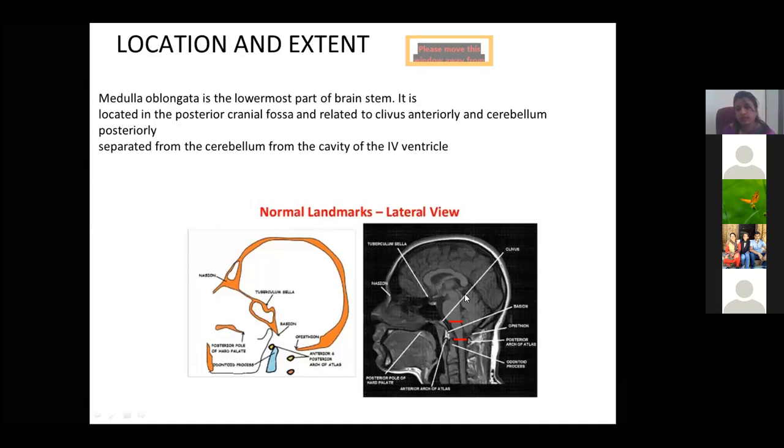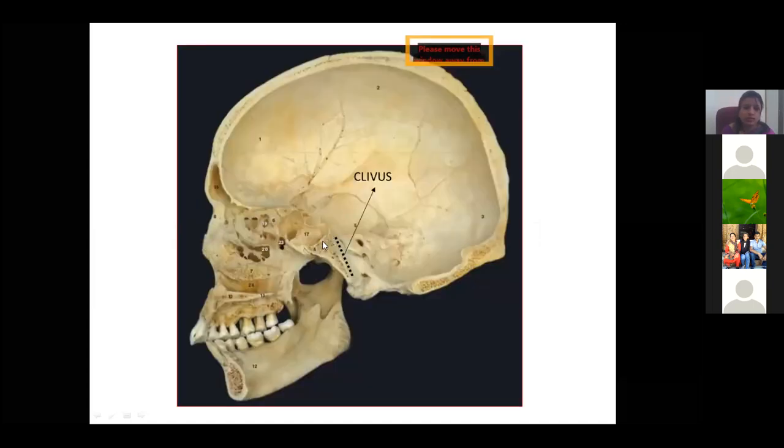sagittal view of the CT scan, where you can make out all the parts of the brainstem. This is a midbrain, this is a pons and medulla. Below from here, it is a spinal cord. So this is the cut section of the skull. You can see the clivus. So here you find the medulla oblongata.